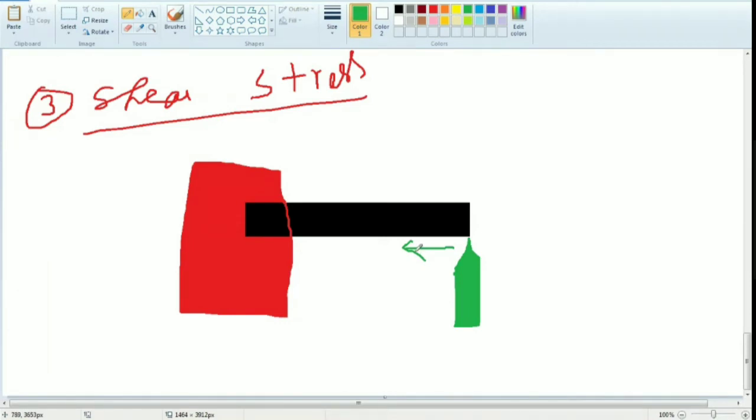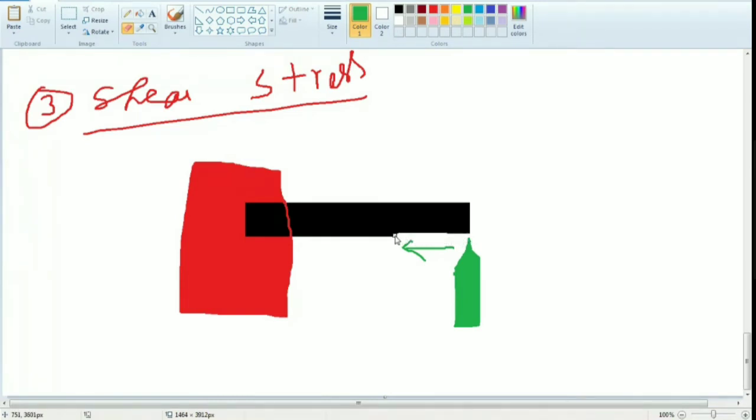Which load are we applying here? Shear load. Why? Because we are applying the load tangentially. Am I correct? Understand the logic, ma? So once you are moving the tool, this part we are removing, no? This part slowly comes out. Am I correct?